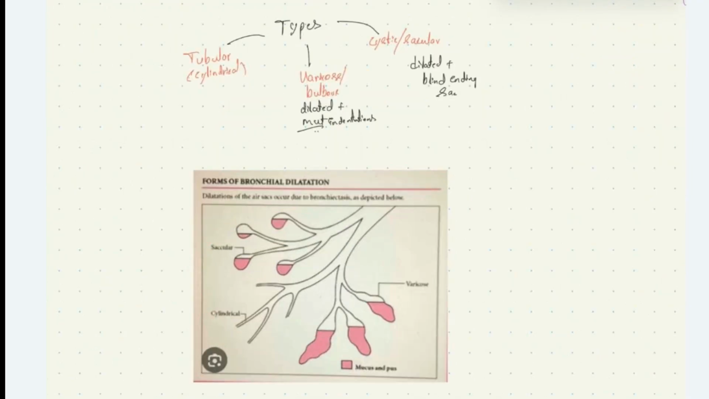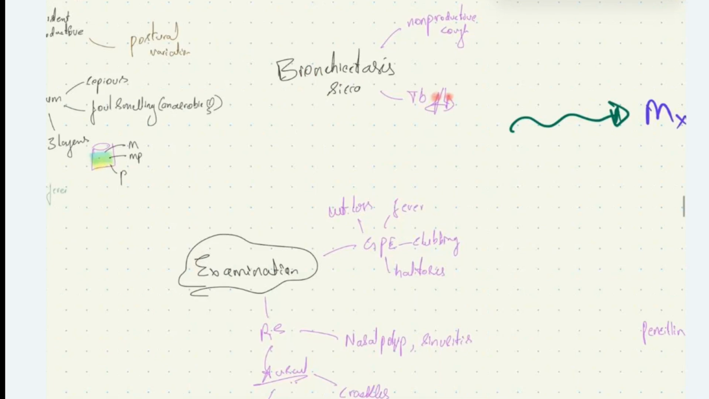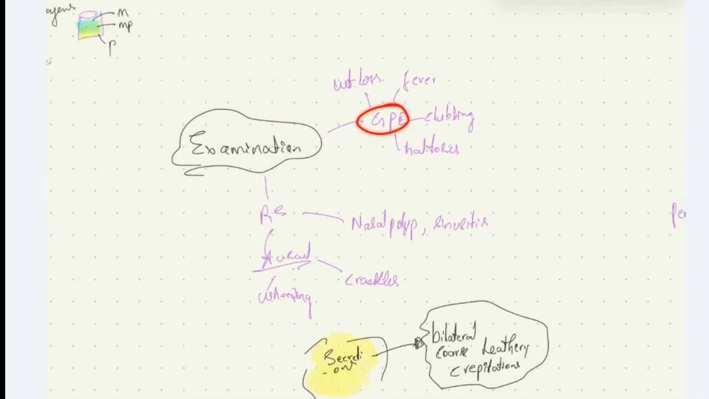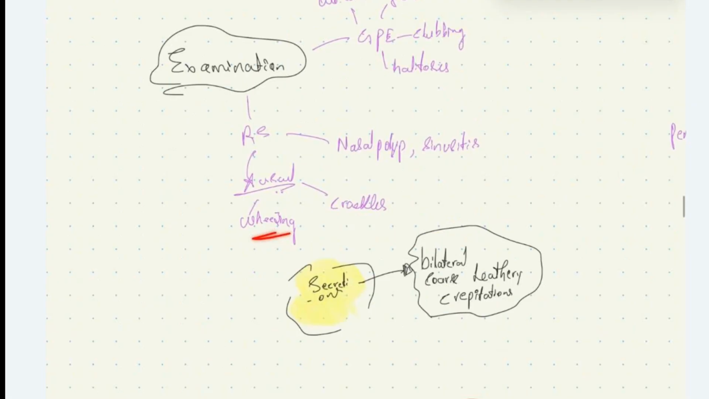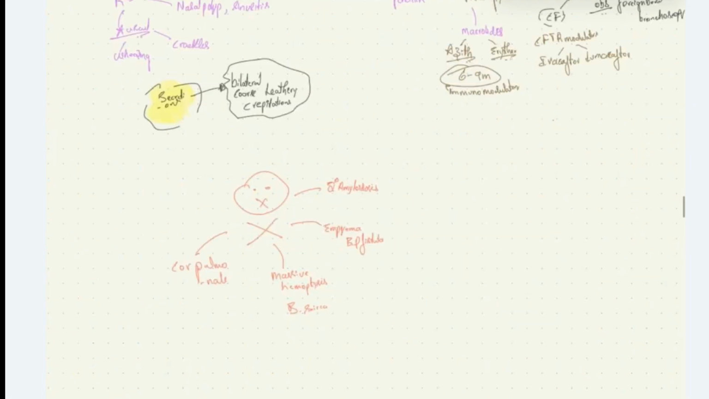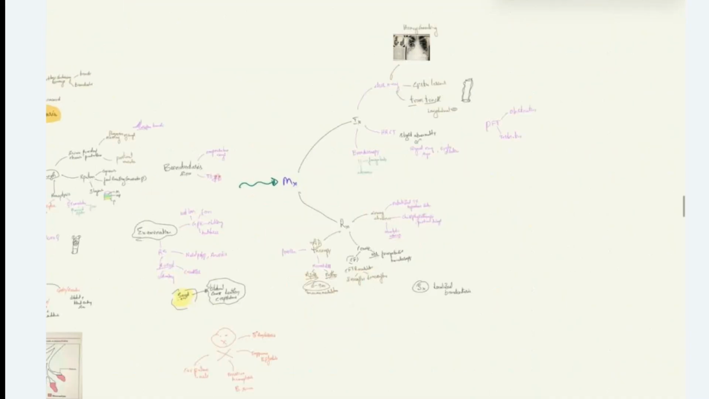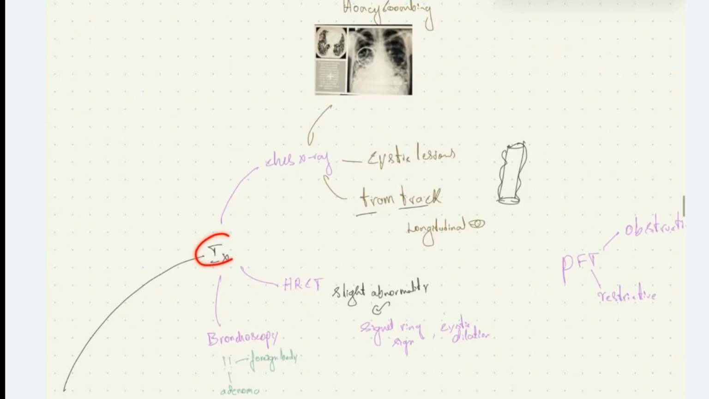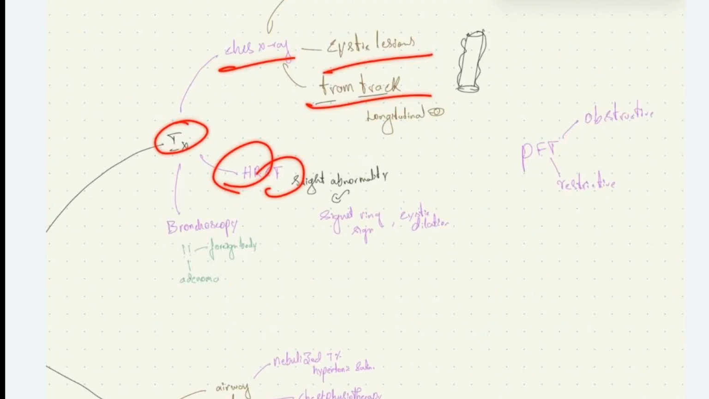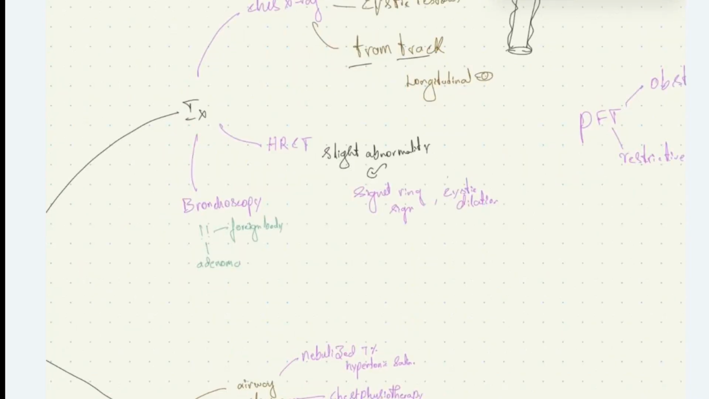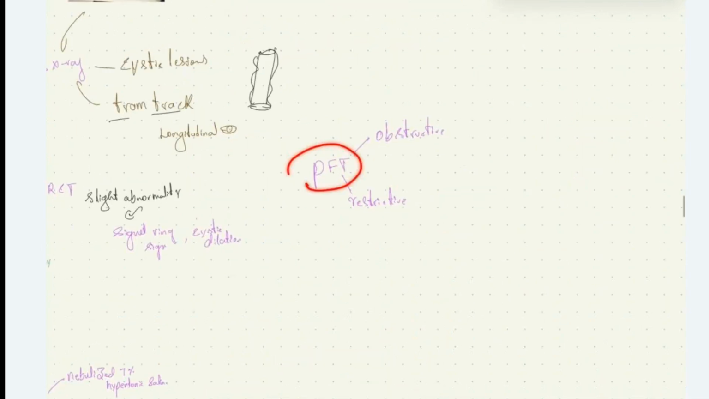Then we have the examination findings of this condition, bronchiectasis. On general physical examination, the patient will have weight loss, fever, clubbing, and halitosis. On respiratory system examination, on auscultation, you will have wheezing, crackles, and bilateral coarse leathery crepitations. Complications are cor pulmonale, massive hemoptysis, emphysema, and secondary amyloidosis. On investigation, on chest X-ray, we can see cystic lesions, honeycombing, and tram-track appearance. HRCT can pick up even slight abnormalities in the bronchioles. Bronchoscopy can be done if we suspect foreign body or adenoma. Pulmonary function test shows both obstructive and restrictive components.